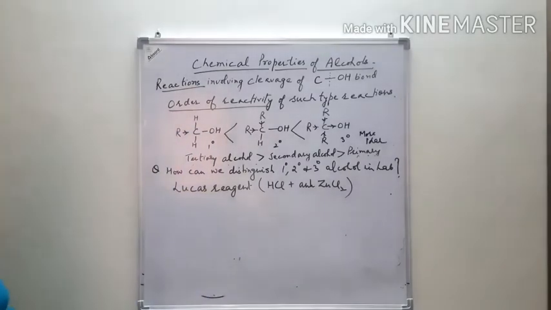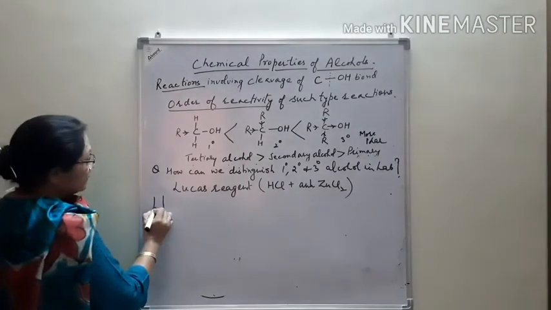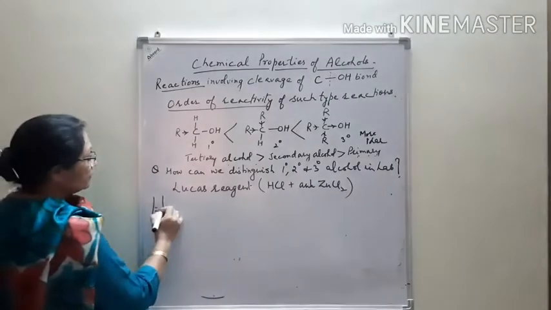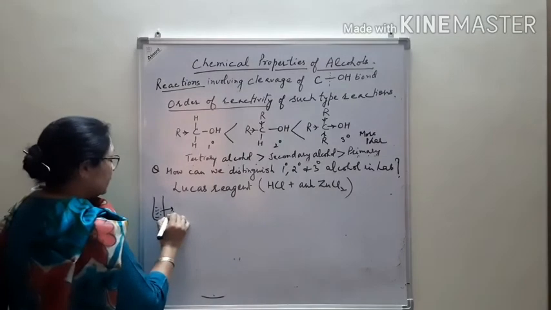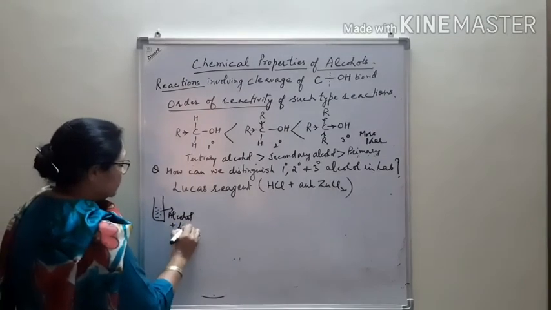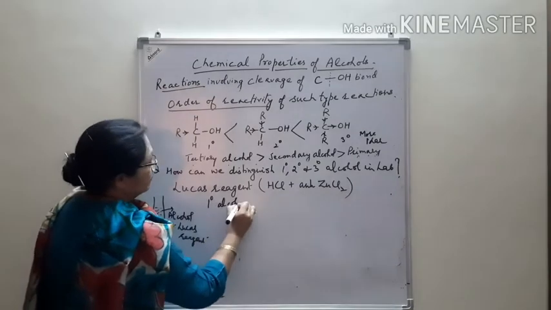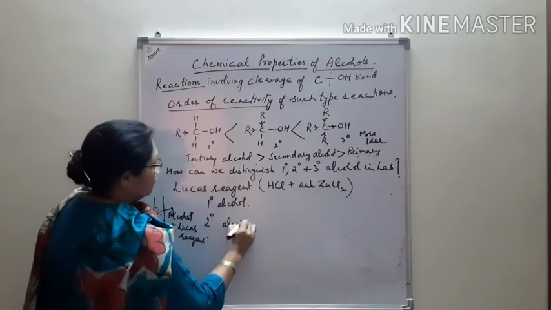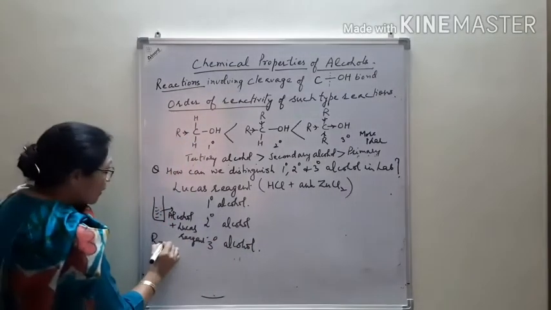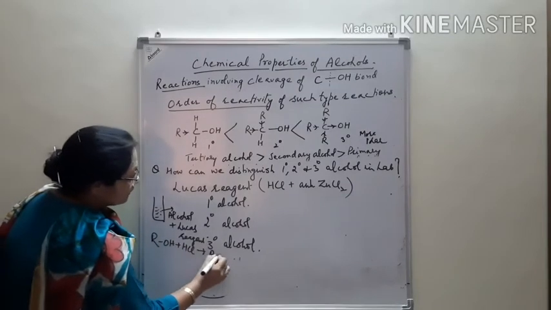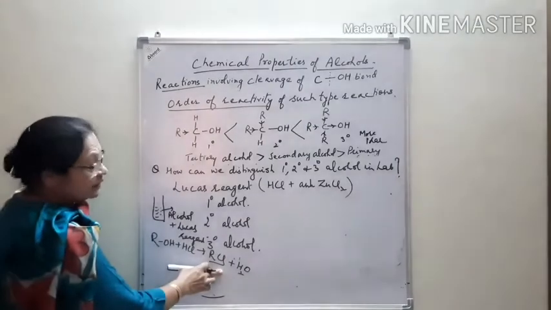That is the Lucas reagent. When we take the alcohols in a test tube or beaker and add the Lucas reagent, we observe the following. When alcohol reacts with HCl, RCl, meaning alkyl halide, is formed.